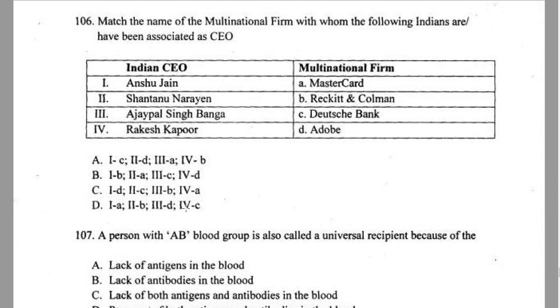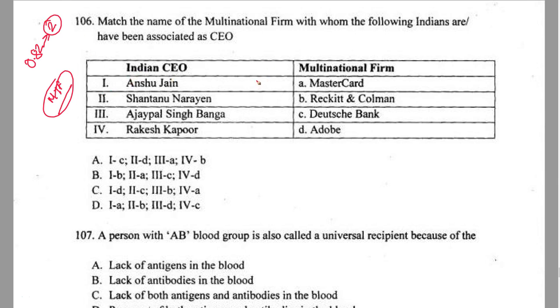Okay, CEO. All right, let's try to answer this question. What do we have in here? Match the following multinational firms with CEOs. Okay, fair enough. What do you have? Anshu Jain, Shantanu Narayen, Ajay Pal Singh, Rakesh Kapoor. Now, you don't have to work hard over here. As far as match-the-following questions are concerned, that's going to make your entire score. Your GK cutoff ranges from 8 to maybe a maximum of 2 marks. So these kinds of questions are actually going to make your day.